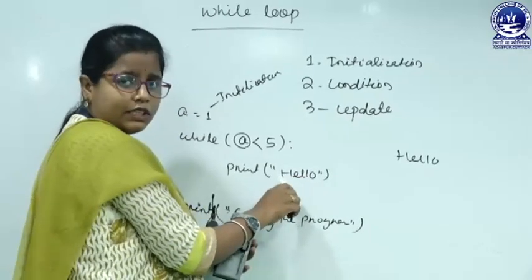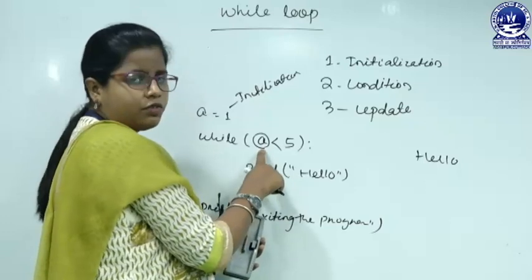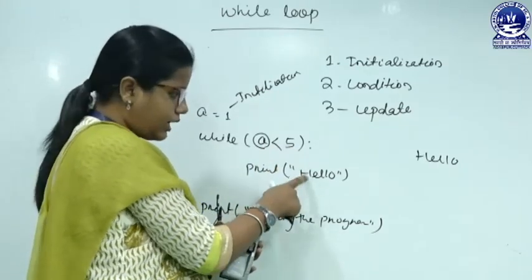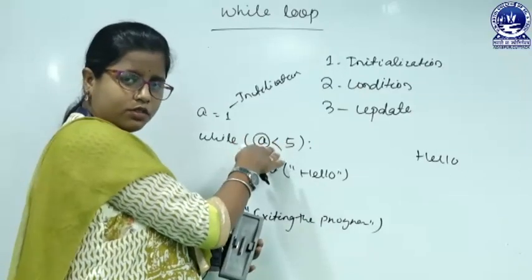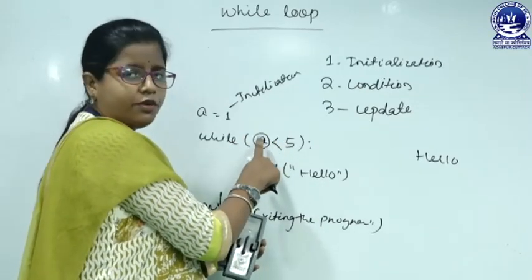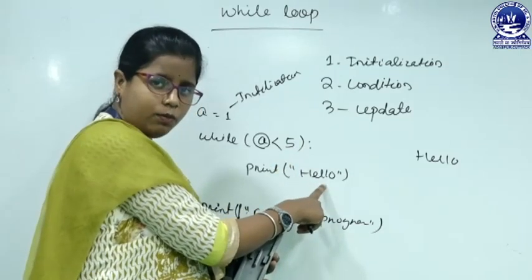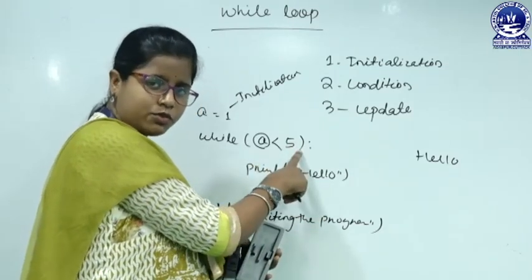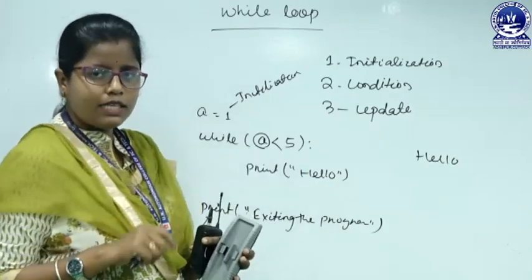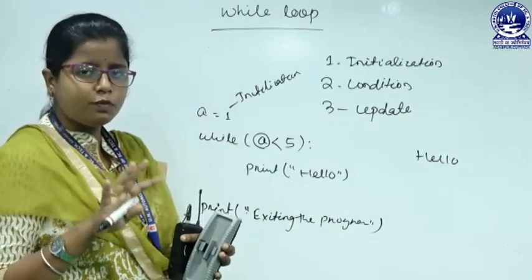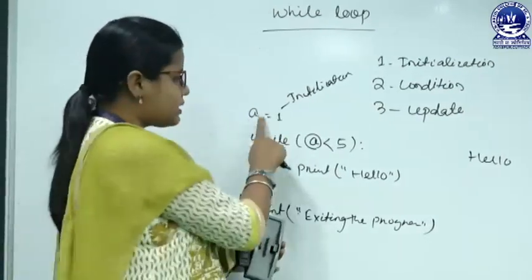Next, after the loop body we have to check the condition again. 1 is less than 5, true, again it will print hello. Then again we have to go back to the condition. So, here also 1 less than 5, yes, true, then also printed hello. Again 1 less than 5, true, then also print hello. So, this is the infinite loop. This infinite loop arises because we are not updating the index variable, that is a.